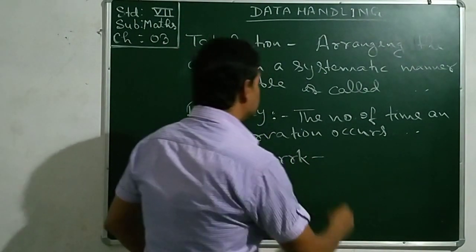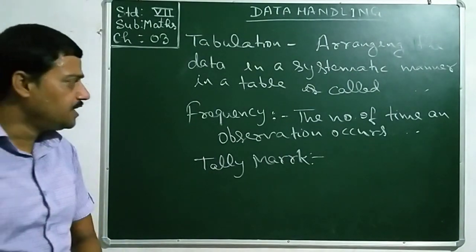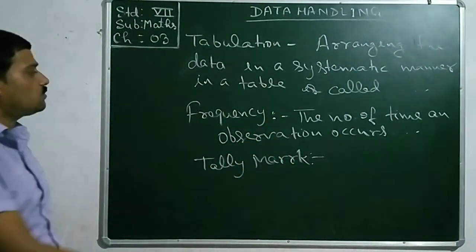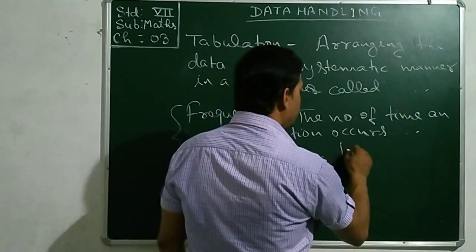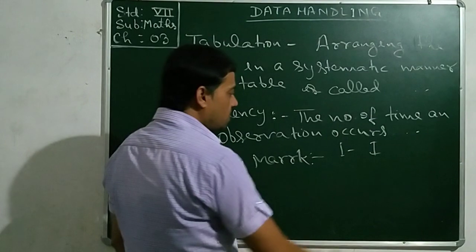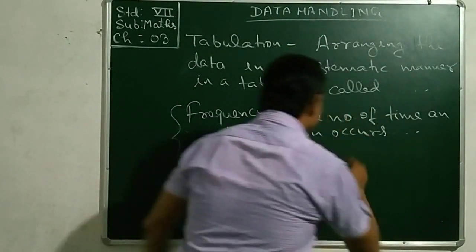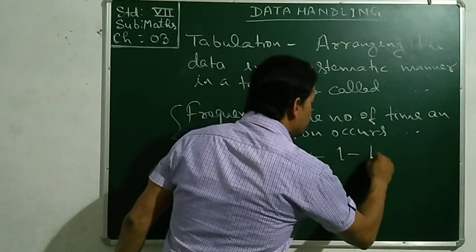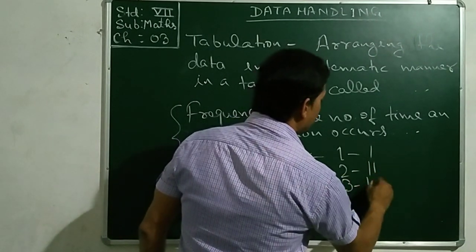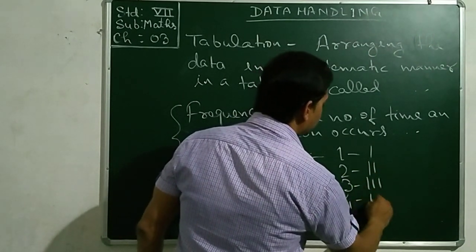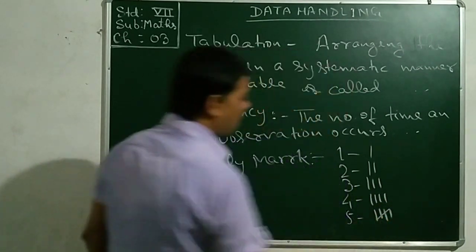Tally marks: we use them to represent the frequency. Let me clarify. 1 will be represented like this, 2 like this, 3 like this, 4 like this, but for 5, we draw 1, 2, 3, 4 and one diagonally.